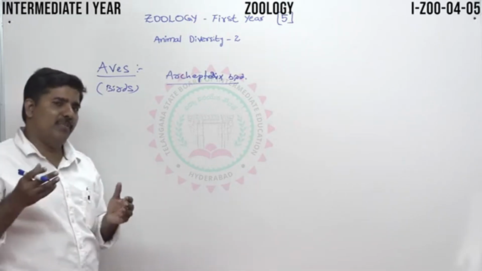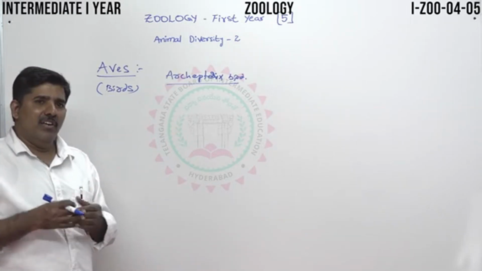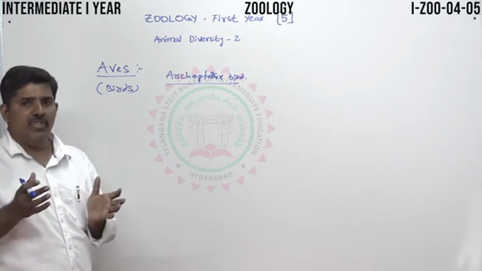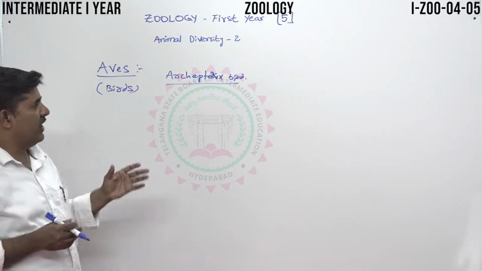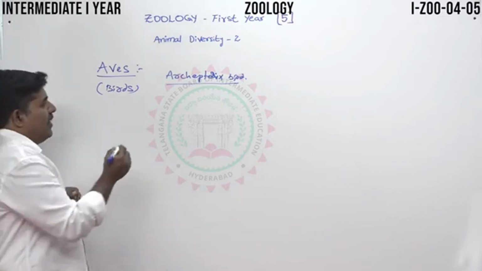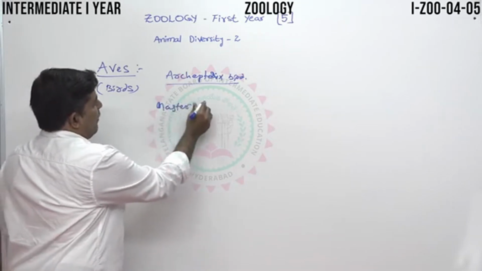That's why they are modified physiologically, anatomically and morphologically. These adaptations are very important in birds.